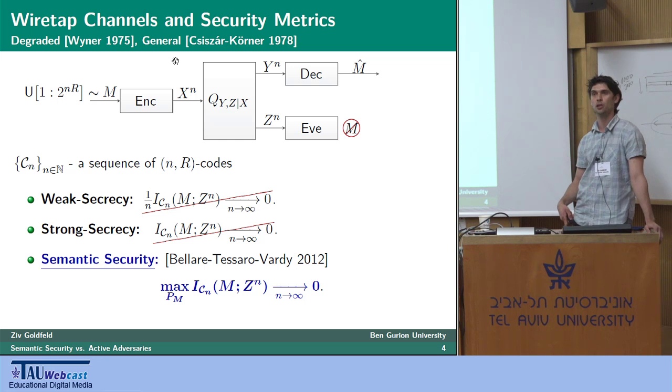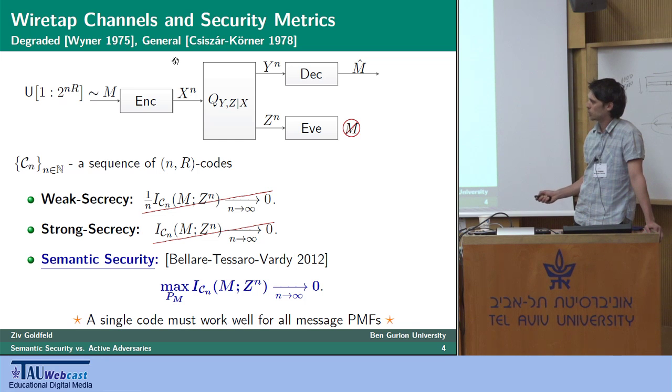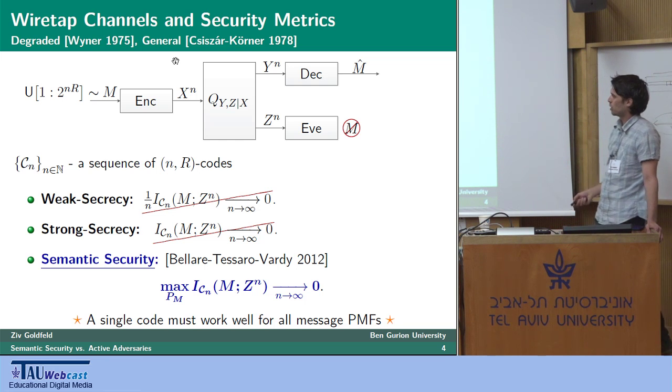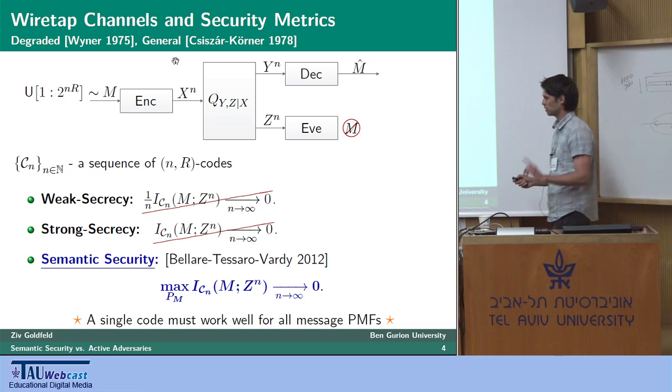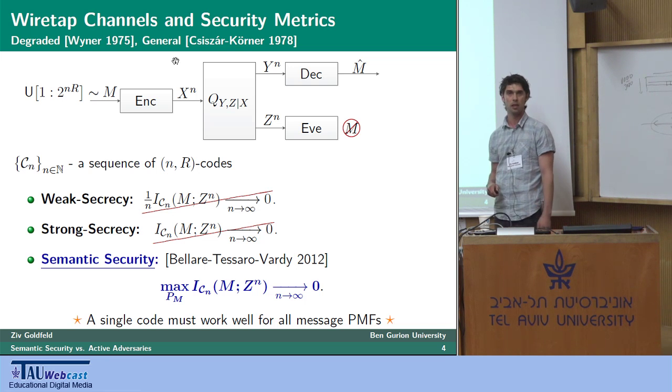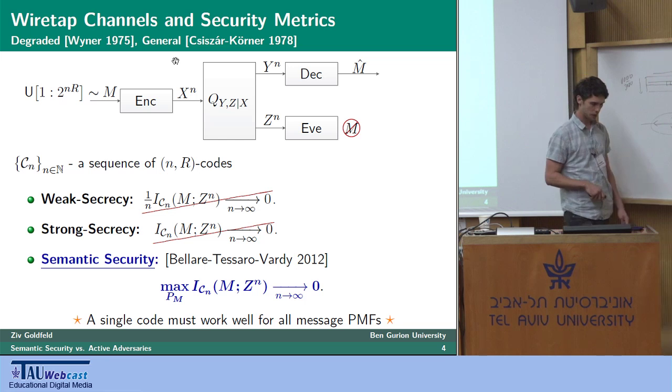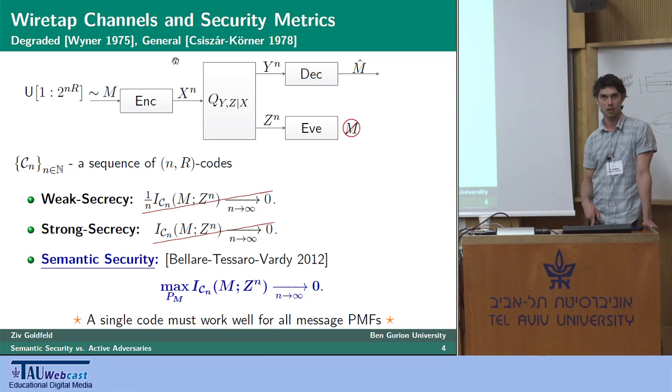So to get semantic security, you need to know that every subset of messages, however small in its size, as long as it's greater than 1, is secured. And furthermore, semantic security actually requires finding one sequence of codes, a single sequence of codes, C_n, that works well for all message distributions. That is, we first pick our sequence of codes, and then the eavesdropper may maximize over P_M, and we still need to converge. However, finding such a single sequence of codes that satisfies so many security constraints at once requires stronger tools than the ones currently available in information theory.